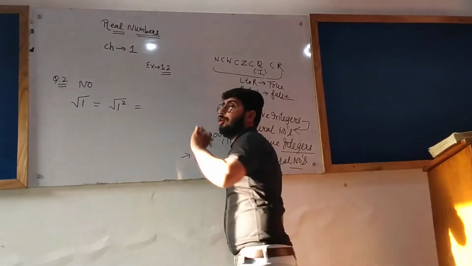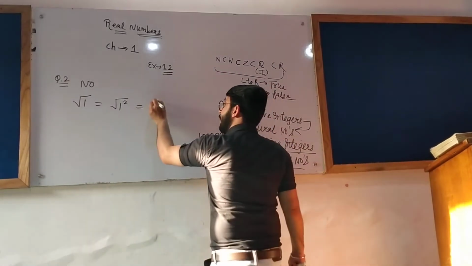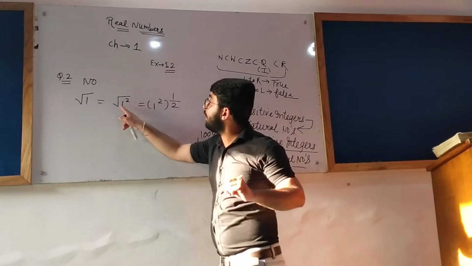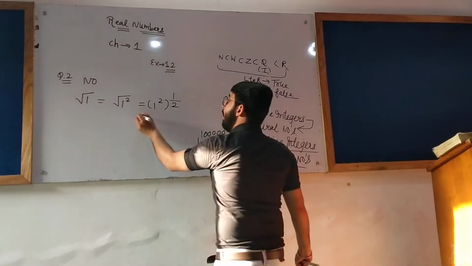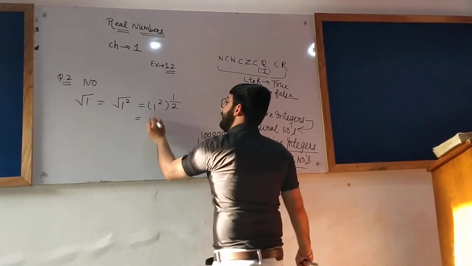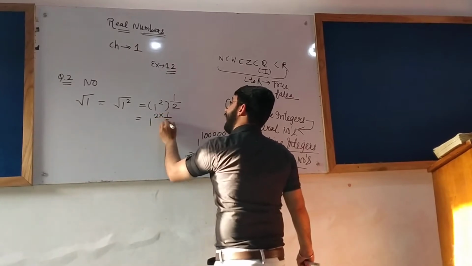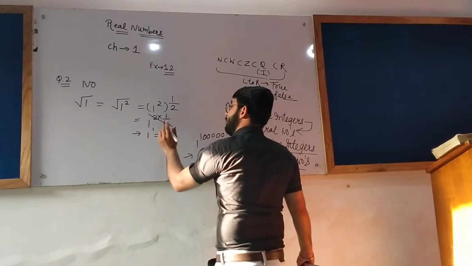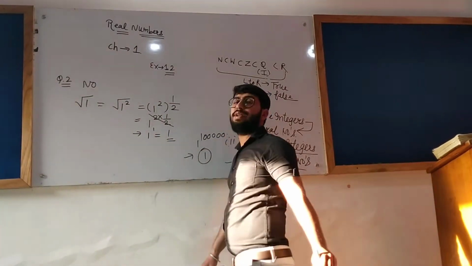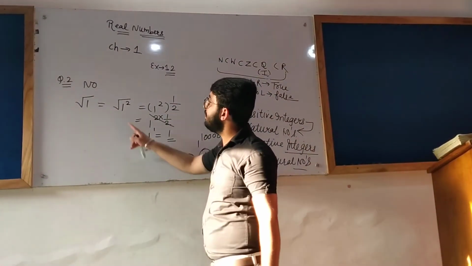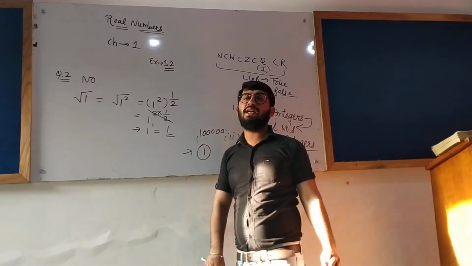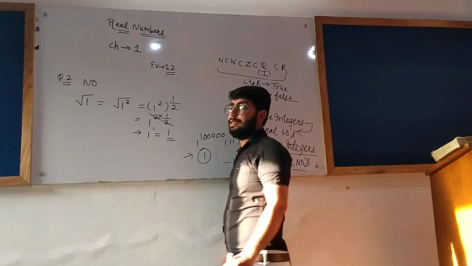And what is the meaning of square root? The meaning of square root is half in the power. Power raised to the power means power gets multiplied. And 1 raised to the power 1 is what? 1. Means square and root get neutralized. Okay.